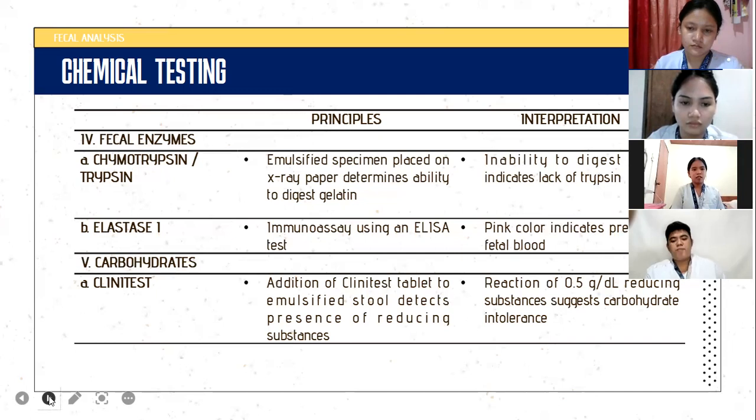And lastly, the carbohydrates. If you have increased carbohydrates in stool, that produces osmotic diarrhea. And its principle is the addition of Clinitest tablets to emulsified stool detects presence of reducing substances. And if you see the reaction of 0.5 grams per deciliter reducing substance, that suggests carbohydrate intolerance.